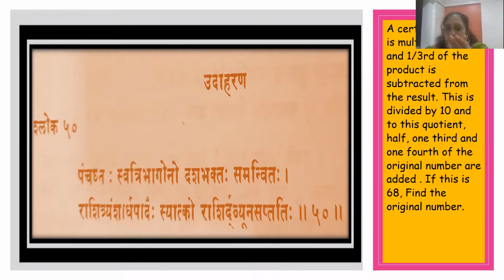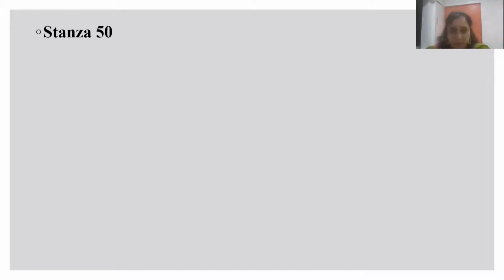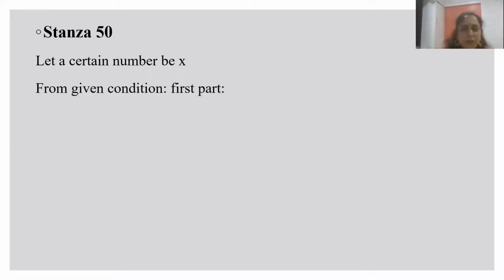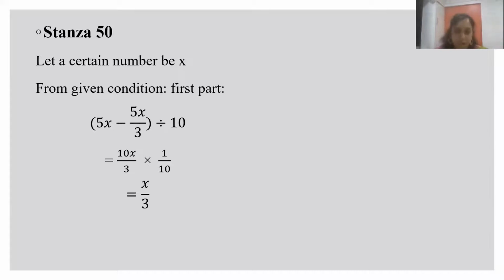So now let us see how we do this problem by the modern method. In the modern method, let a certain number be x, which we generally do in school. There is a first condition given. What is that first condition? Multiply the given number by 5, take 1/3 of that, subtract it, and whatever the answer is, divide by 10. So it will become 15x minus 5x, which is 10x upon 3, and divided by 10. So it will become 1 by 10, the 10 will get cancelled and you get the quotient x by 3.